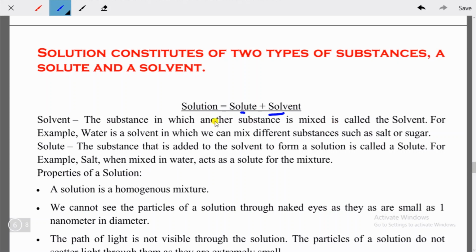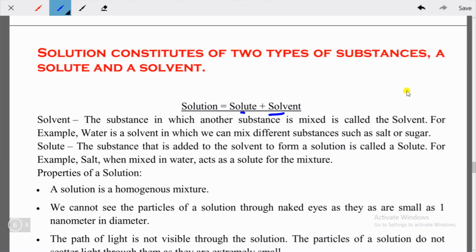For example, water is a solvent in which we can mix different substances such as salt or sugar. This is a very easy example. Whenever you mix salt or sugar in water, a solution is formed. Here the water is the solvent because you are adding sugar or salt inside water.